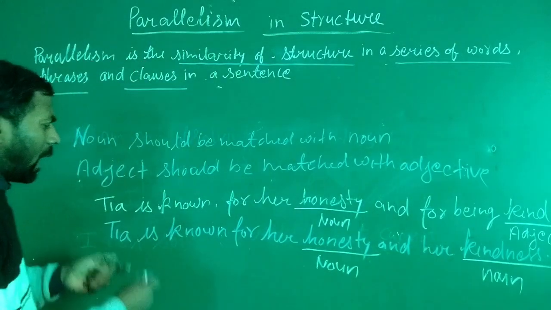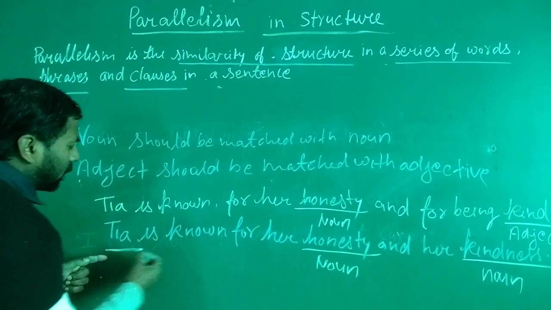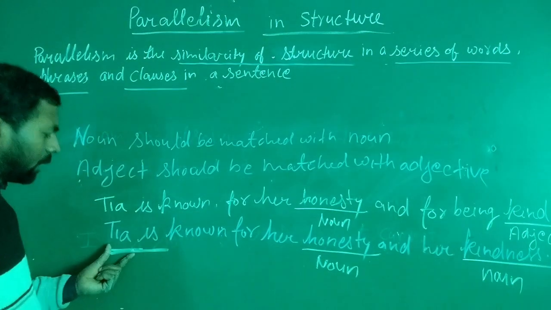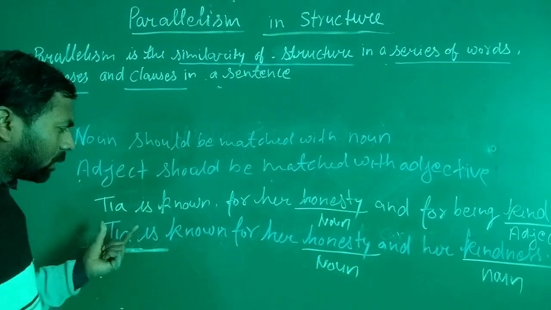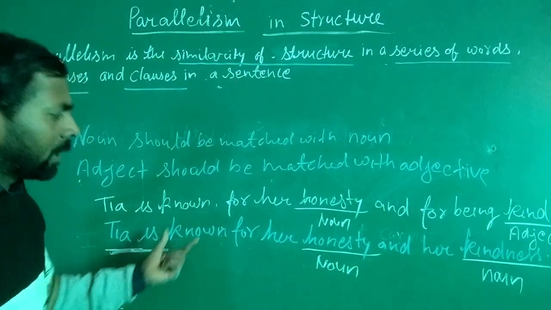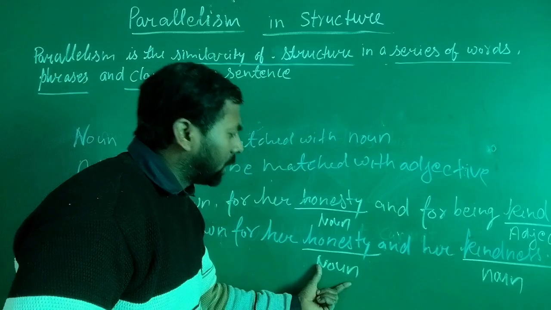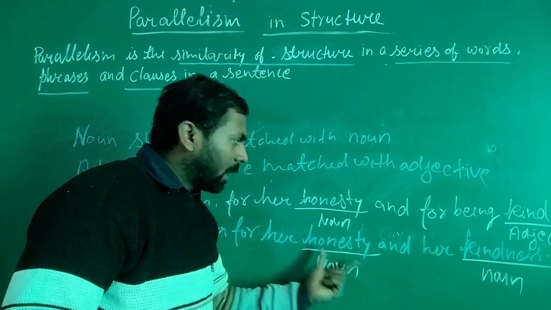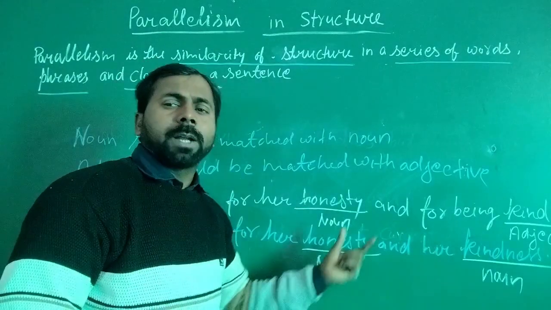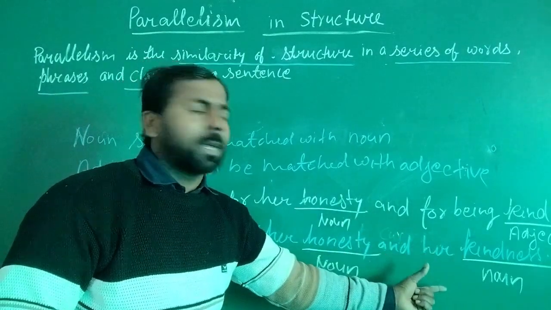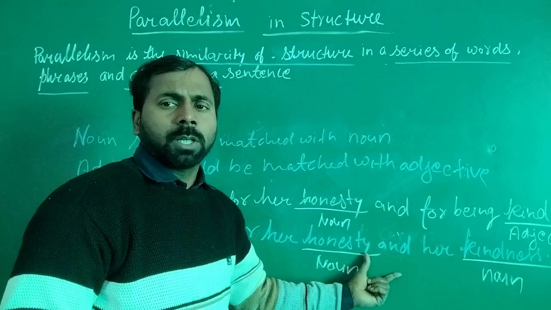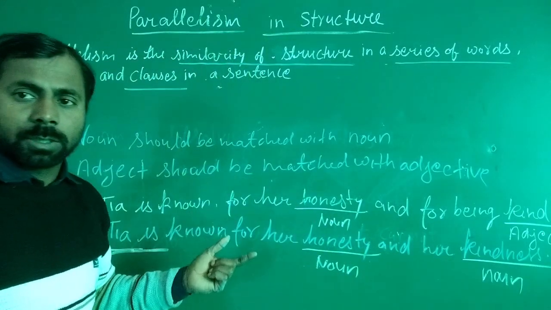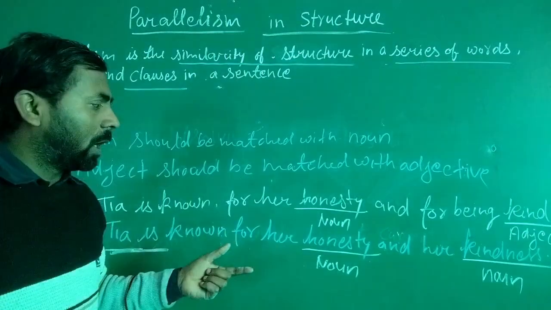So now the ideas or concepts expressed for Tia are equivalent concepts, like honesty and kindness, and both are the same kind of word, so it makes a perfect sentence structure, and this is called parallelism in structures. I hope you all understood.